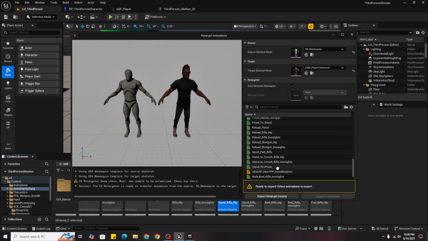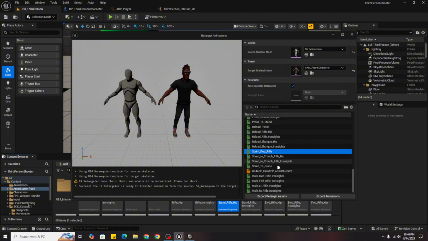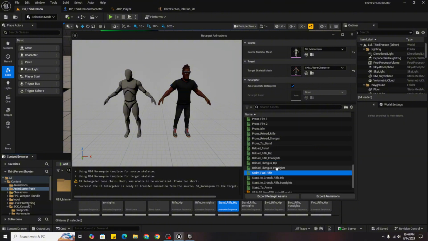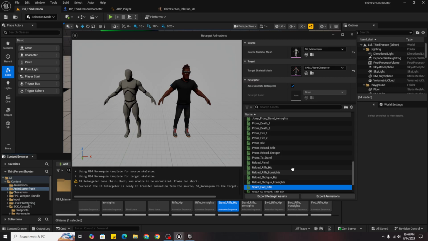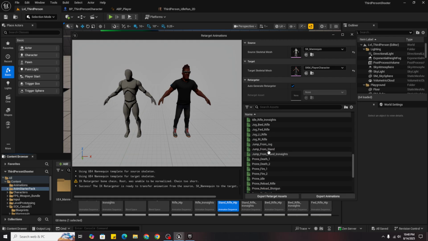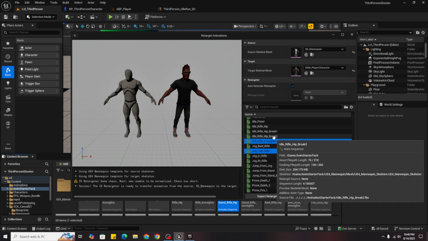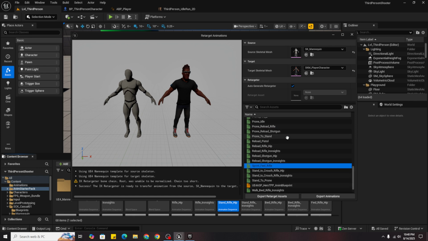I will start from last. We want sprint. Just when clicking on it, hold Control. So I am holding Control right now, so it selects multiple. Jog forward rifle, idle rifle iron sight, and idle rifle hip. Just press Control so they all are selected and then export animations.